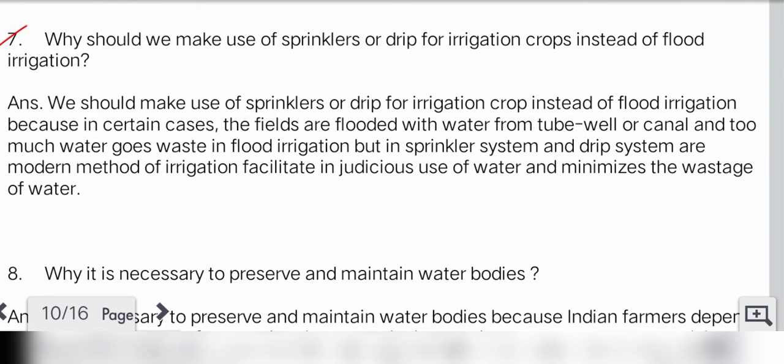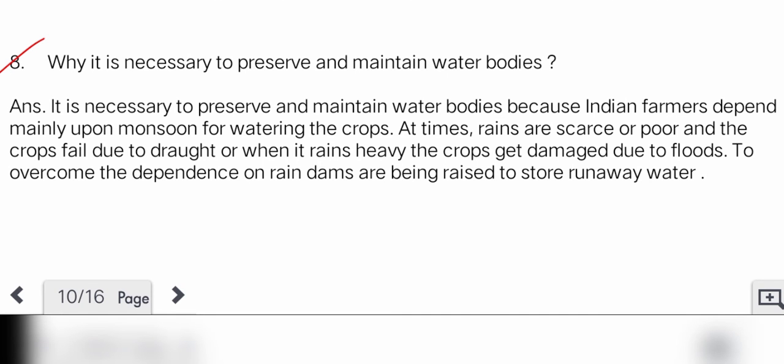Why should we make use of sprinklers or drip for irrigation crops instead of flood irrigation? We should make use of sprinklers or drip for irrigation crop instead of flood irrigation because in certain cases the fields are flooded with water from tube well or canal and too much water goes waste in flood irrigation. But sprinkler and drip irrigation are modern methods of irrigation, which facilitate judicious use of water and minimize the waste of water.